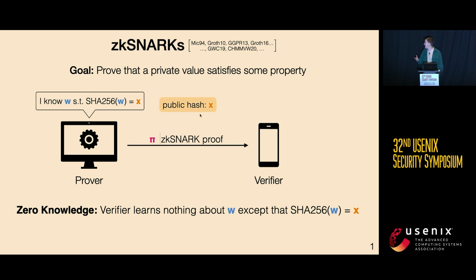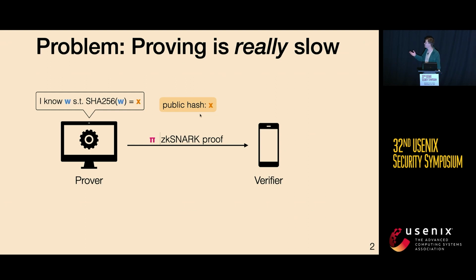And these properties have made zkSNARKs very critical components of both theoretical works as well as actual deployed protocols. And their popularity has led many people to explore different ways to construct them with differing trade-offs. But one common theme in all of these constructions is that proving is still very slow. So if I take this example here, let's say this witness is 50 kilobytes long, then even using the state-of-the-art zkSNARK for this problem, which was actually presented here yesterday, the runtime of the prover is going to be 1 minute, while just computing this hash locally would be on the order of milliseconds to even microseconds.